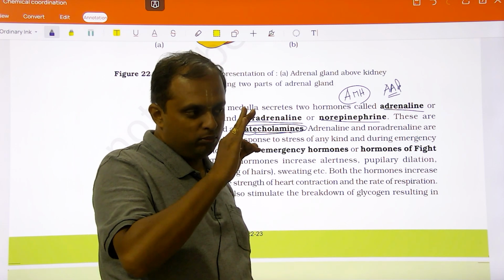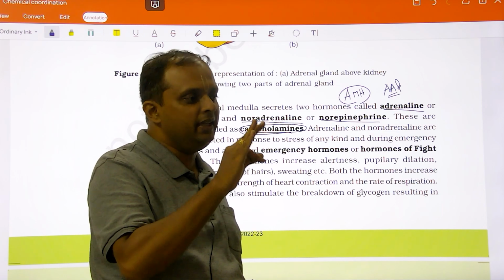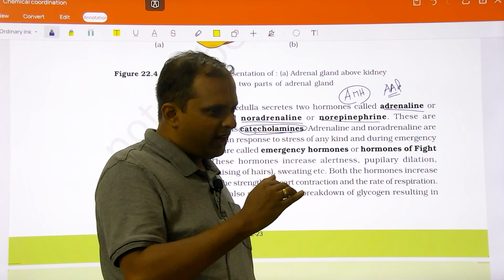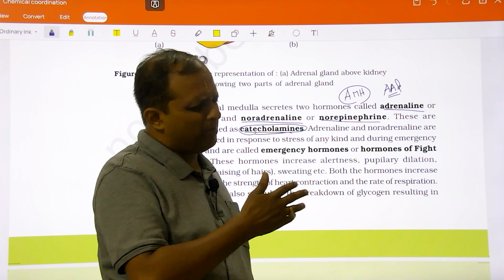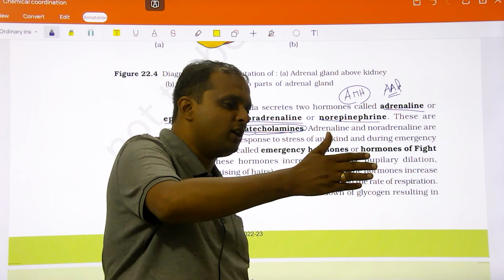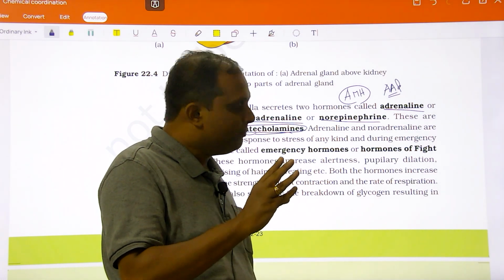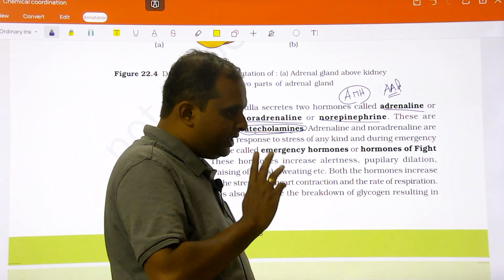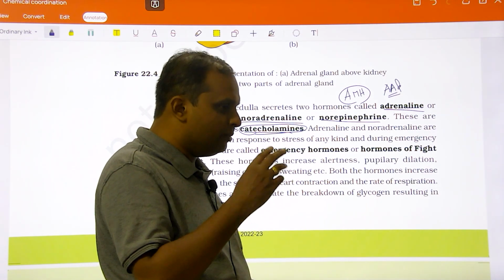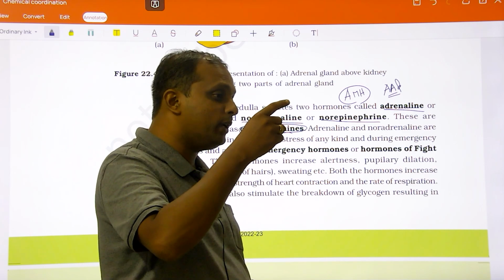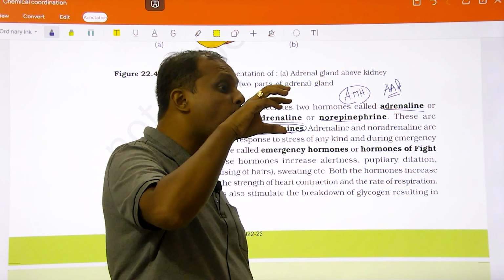So, there are 3 AAD, but the book has given only 2. But thyroid, I think they should have given it as a separate class, like iodothyroid. Your book has got a different way of classifying, but in general thyroid, adrenaline, noradrenaline, both are derived from phenylalanine amino acid, and melatonin is derived from an amino acid tryptophan. Clear?